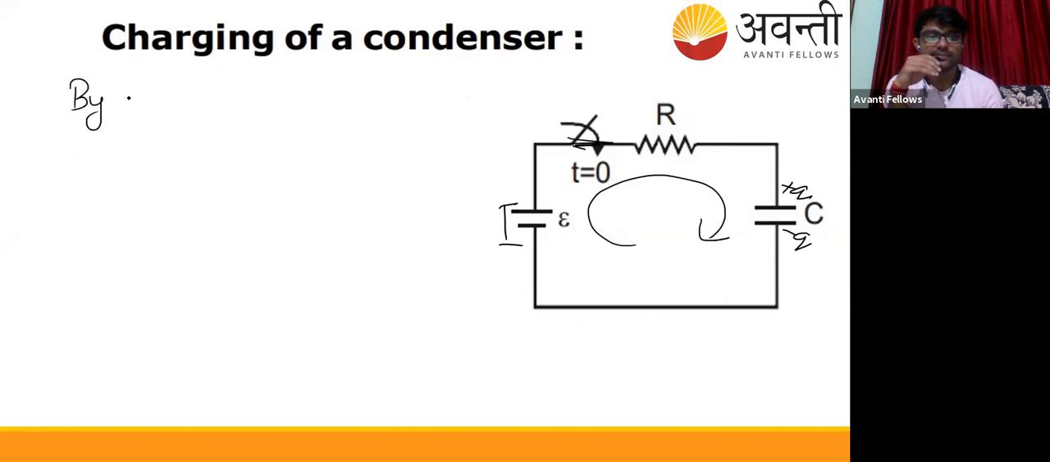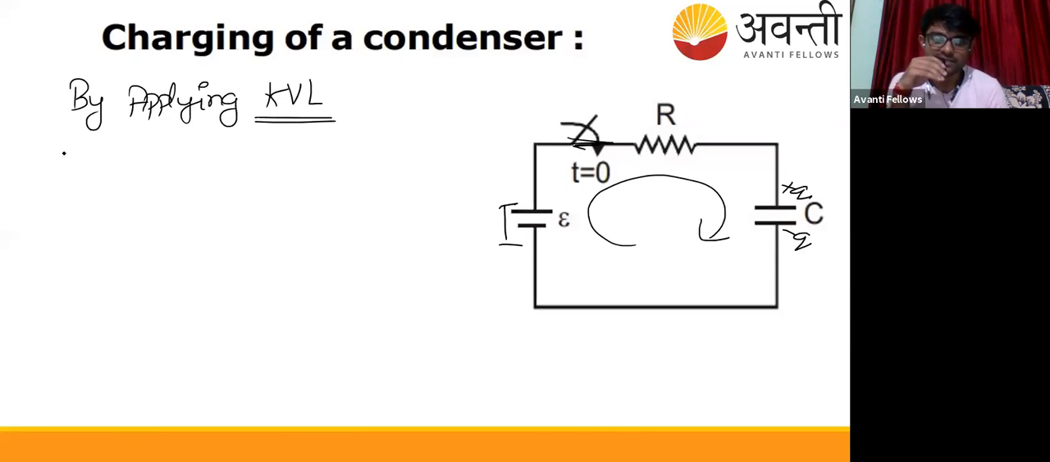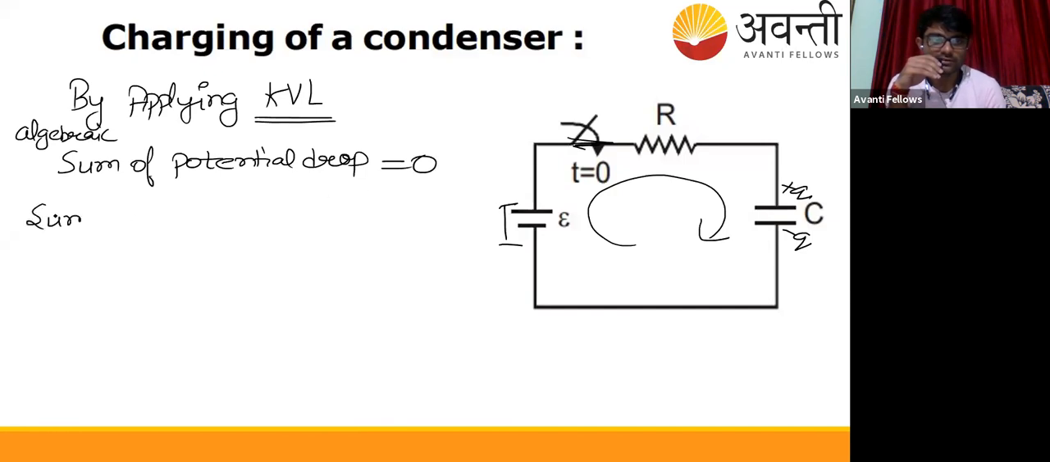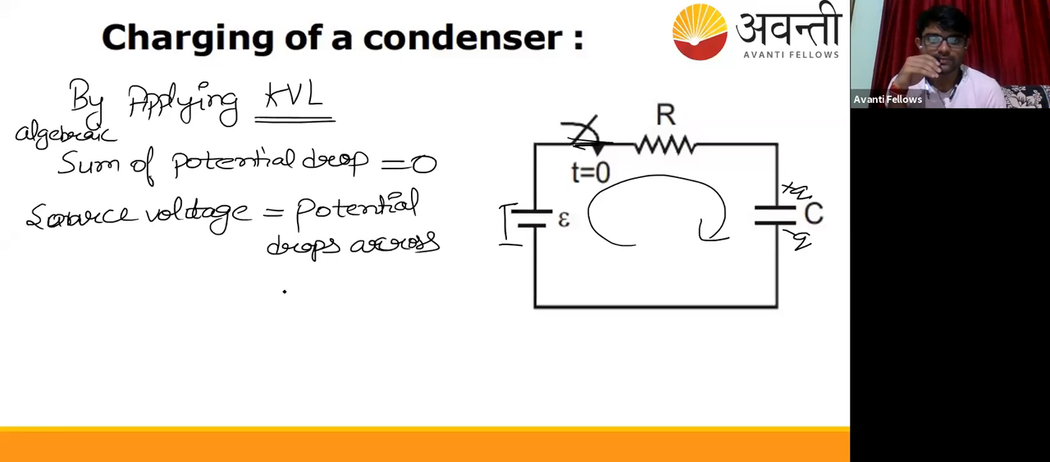By applying KVL, Kirchhoff's voltage law, it says that the algebraic sum of potential differences is equal to 0, or the source voltage is equal to the potential drops across the elements of the circuit.